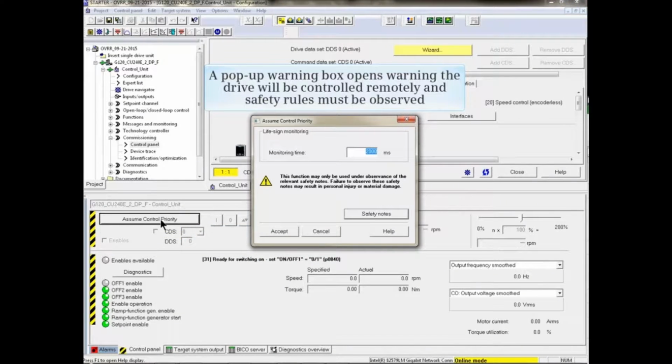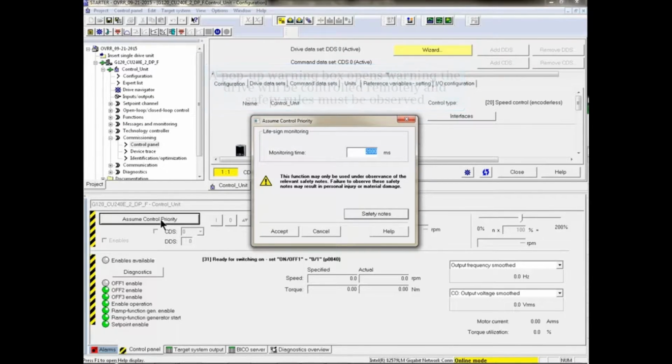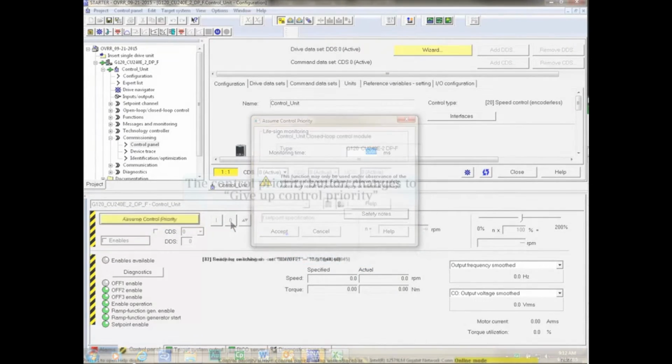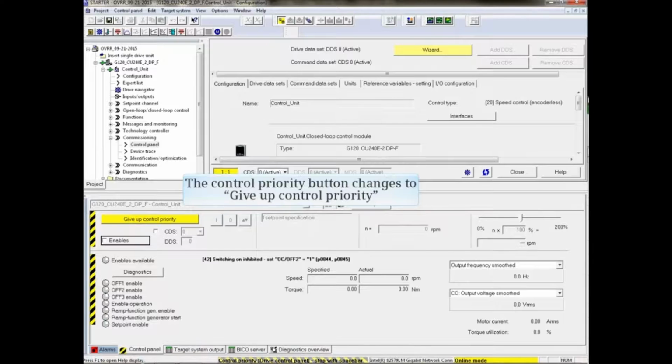A pop-up warning box opens warning that the drive will be controlled remotely and safety rules must be observed. Click Accept to continue. The Control Priority button changes to Give Up Control Priority.